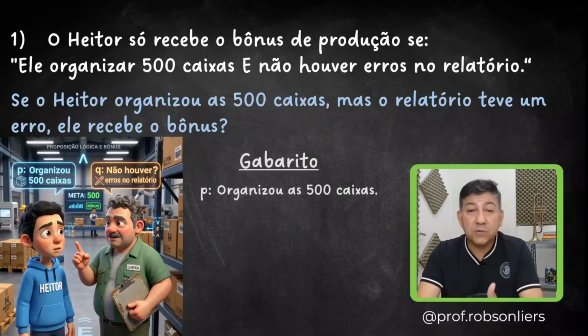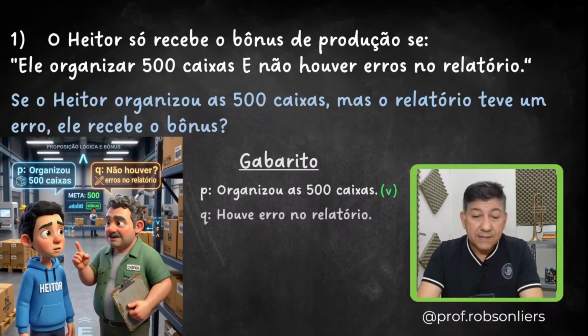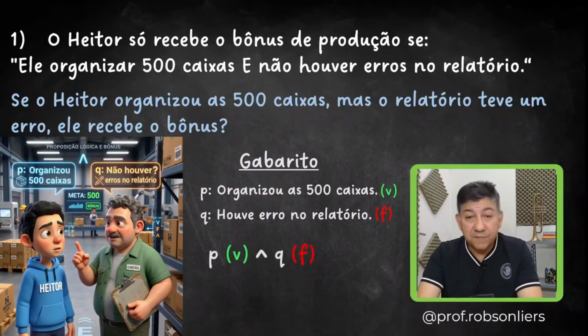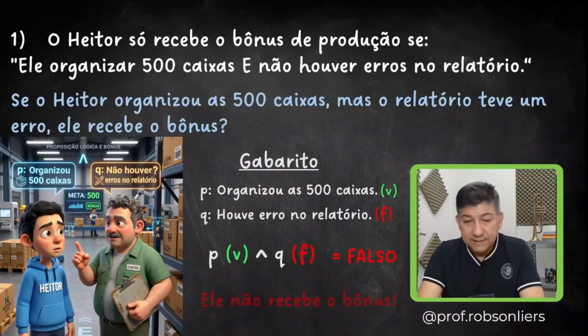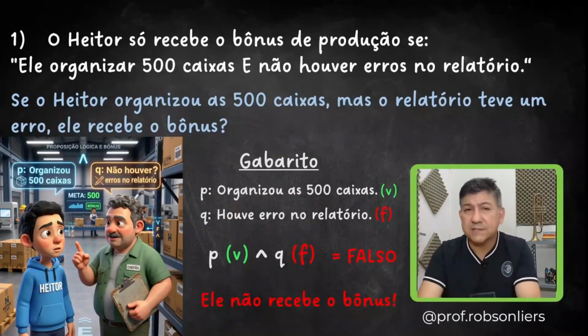P, organized the boxes, true, and Q, there was an error in the report. So there shouldn't have been an error in the report, so this is false. And in the AND connective, when you have T and F, that's false. This is true only when both are true. Got it? What do we conclude? That he didn't receive a bonus. All right? Let me know in the comments if you got this one right.